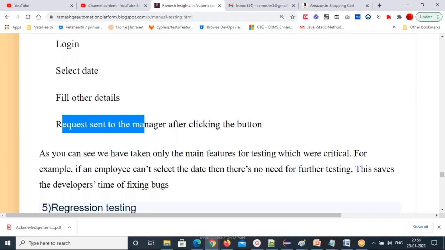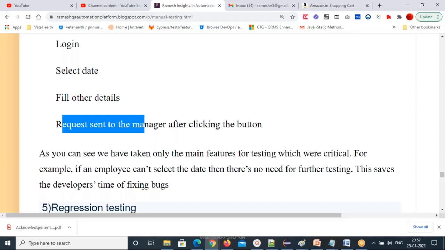Then you go to the cart page, you search a product and want to buy it in future, so you add it to the cart and say save for later, and check whether it is showing under save for later. That's one end-to-end flow. Based on your user requirements, you will execute the end-to-end scenarios, and that is called end-to-end testing. We also call it system testing.